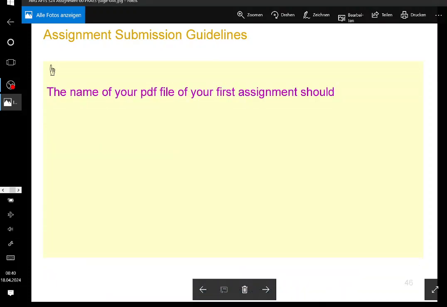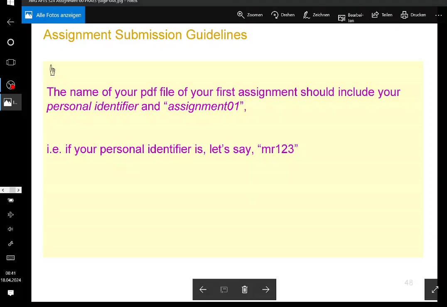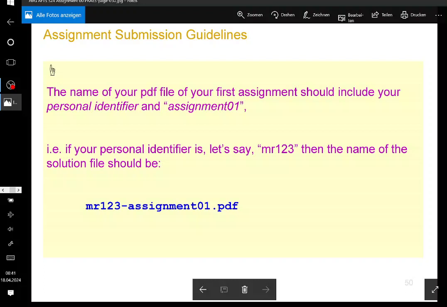Anyways, the name of your PDF file, your first assignment, should include your personal identifier and Assignment 1. That's important, guys. Assignment 1 should be included in the first one. So let's say you call yourself Mr. 123 or Mrs. 123, whatever. Then the PDF file should be named like this. The .pdf is the suffix of the file.